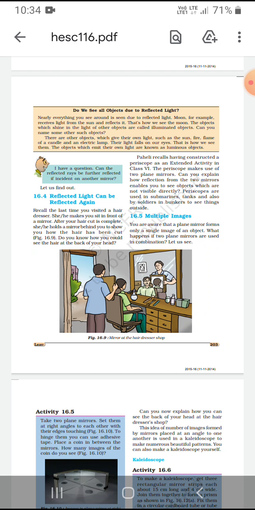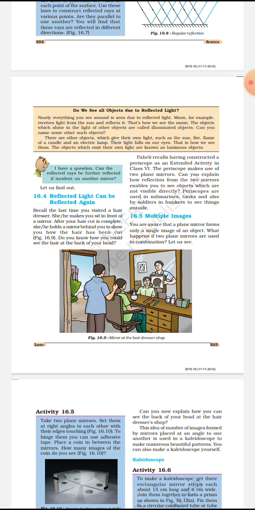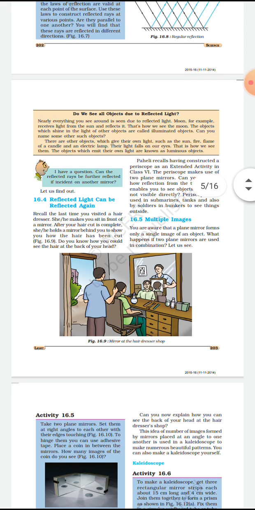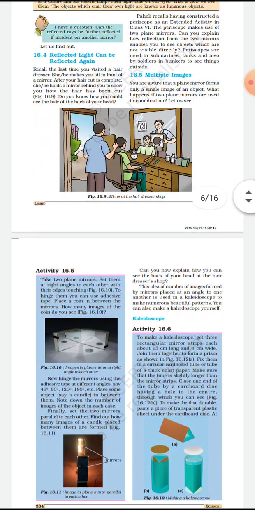Paheli recalls having constructed a periscope as an activity, which you learnt in class 6. The periscope makes use of two plane mirrors. Periscopes are used in submarines and tanks, and also by soldiers in bunkers to see things outside. As you know, in submarines they use them to see the things outside.